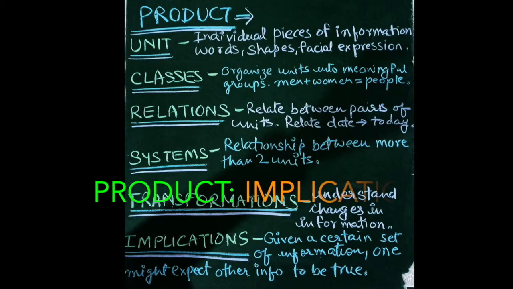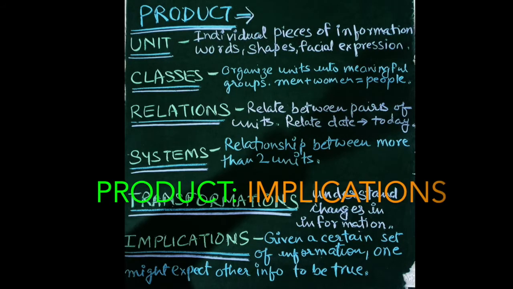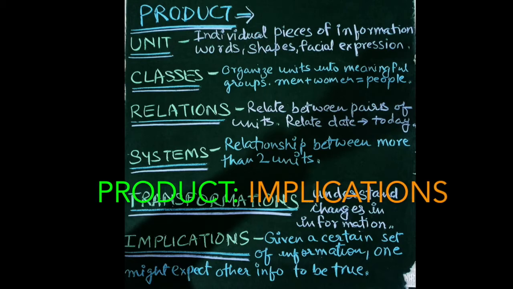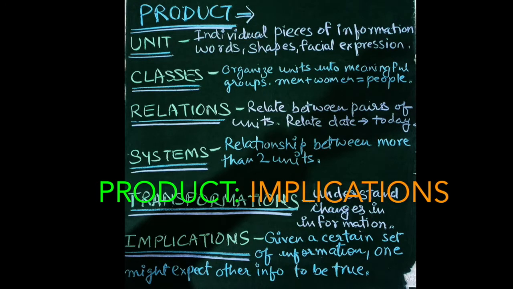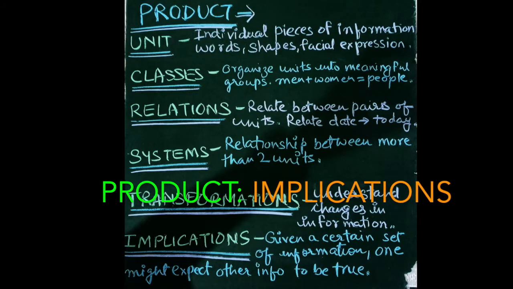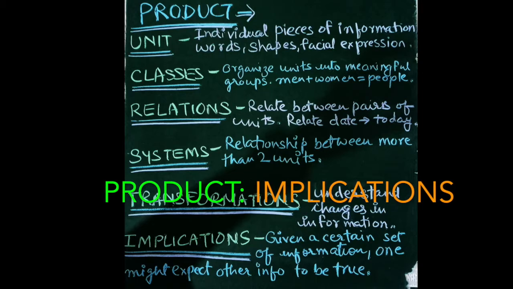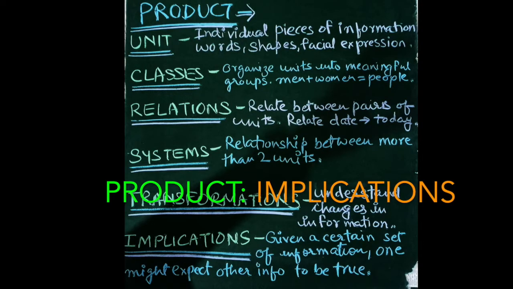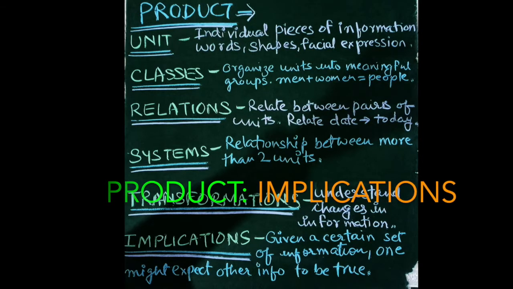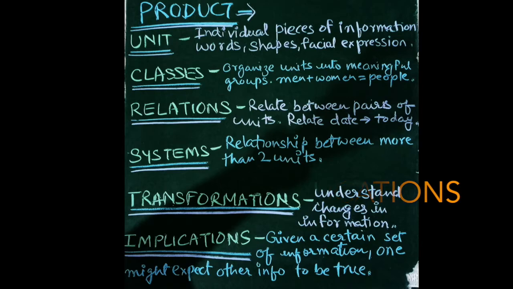Implications. The last factor under the product heading Guilford has defined is implication, where a certain set of information is given. If we are given a certain set of information, one might expect other information to be true. Given the two sets of information that it is humid weather and it is going to rain, another set of information that can be expected is that it is going to be work from home because travel will be difficult due to rain.